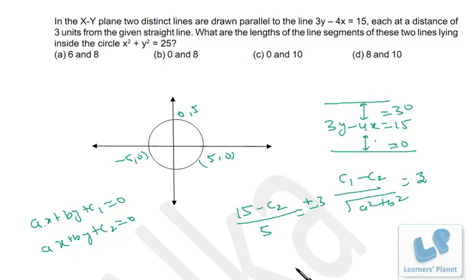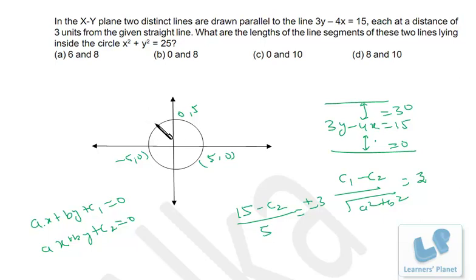Now what we do, first of all, we draw this line 3y minus 4x is equal to 15, though we don't require that, so straight we draw the line 3y minus 4x is equal to 0. So 3y minus 4x is equal to 0, that means 3y is equal to 4x. That means when x is positive, y is positive, and when x is negative, y is negative.